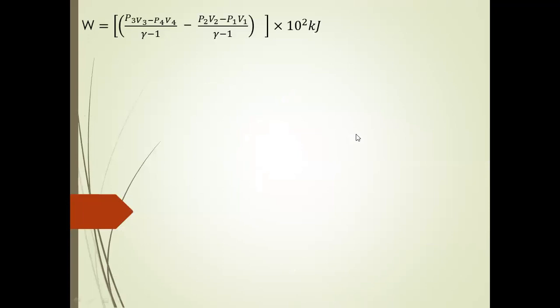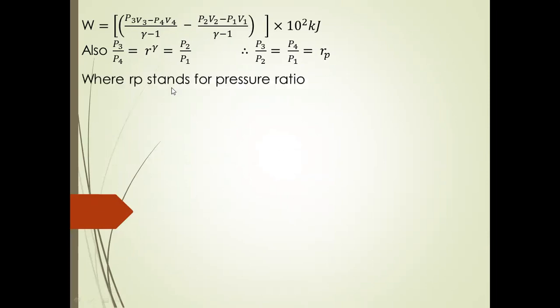From this slide, we discuss the mean effective pressure. The work done is equal to the isentropic expansion process minus the isentropic compression process, based on the PV diagram. From the isentropic expansion process, it is P3 V3 minus P4 V4 divided by gamma minus 1, minus P2 V2 minus P1 V1 divided by gamma minus 1 from the isentropic compression process. Also, P3 by P4 is equal to r power gamma, equal to P2 by P1. Therefore, P3 by P2 is equal to P4 by P1, equal to r suffix p, the pressure ratio.